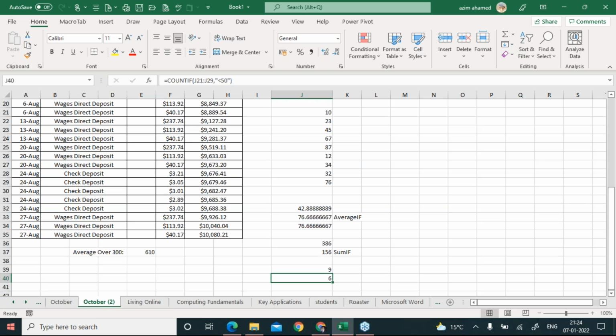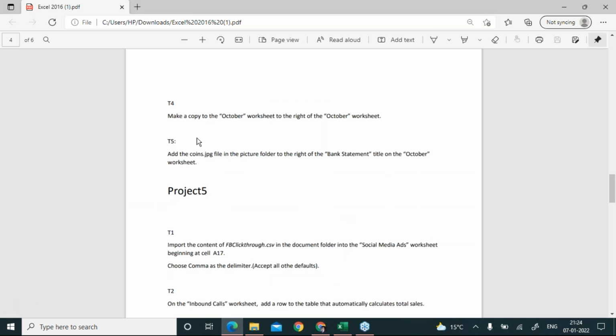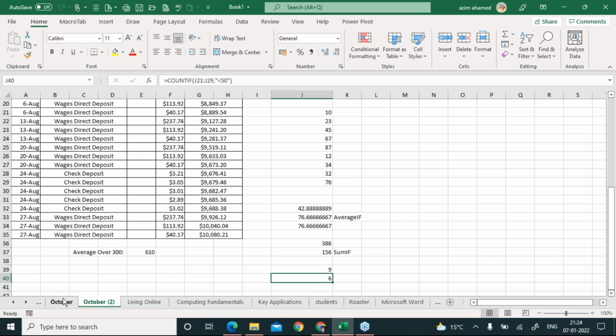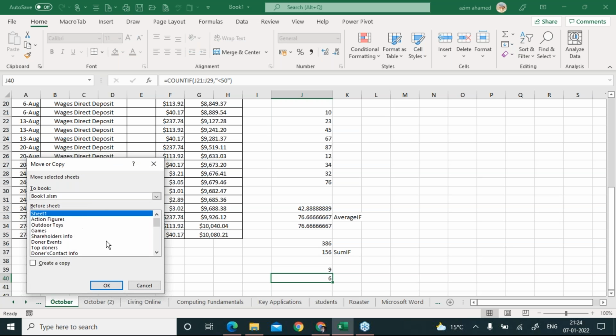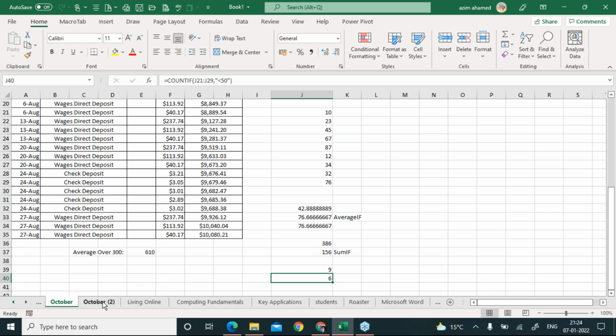Okay, look at this one, Akash. The question is something like: make a copy of the October worksheet to the right of the October worksheet. So you just right click on the October sheet and click on Move or Copy, simply go down and select the next sheet after October, activate this checkbox and say okay. So it will make a copy of this data. You can see that the same data is there.